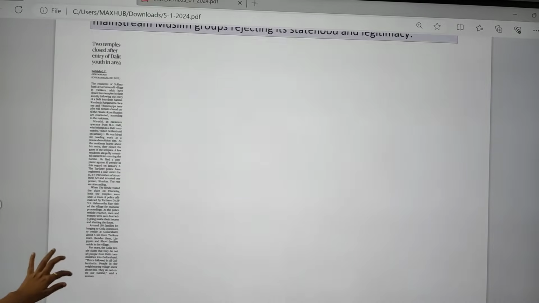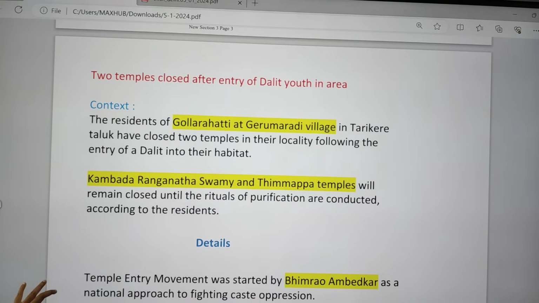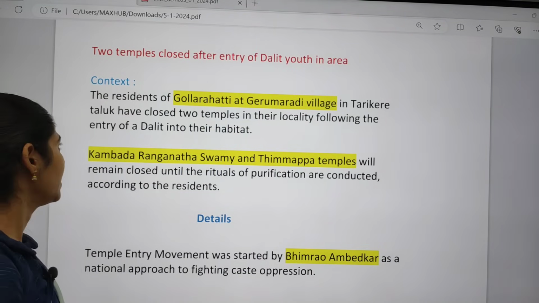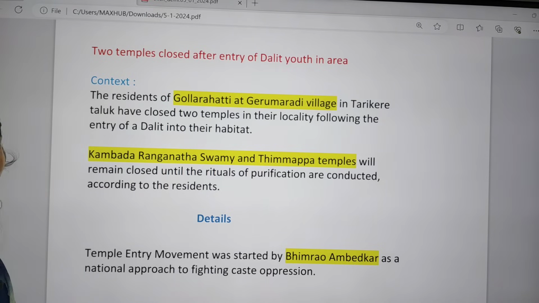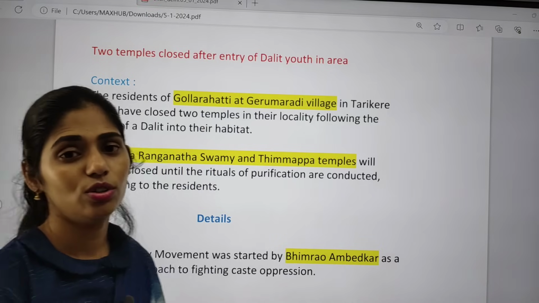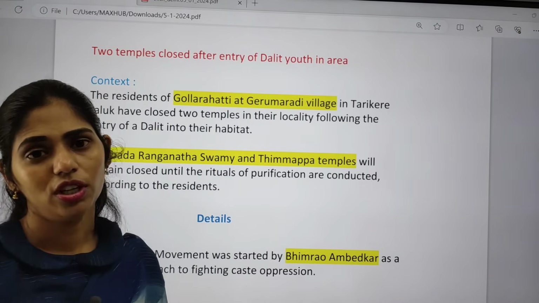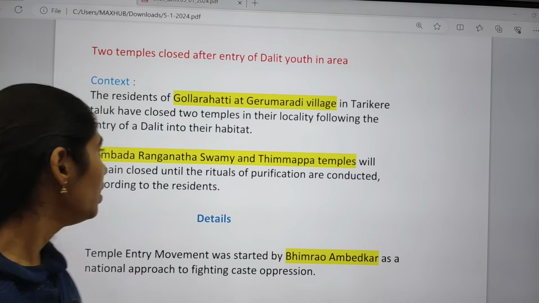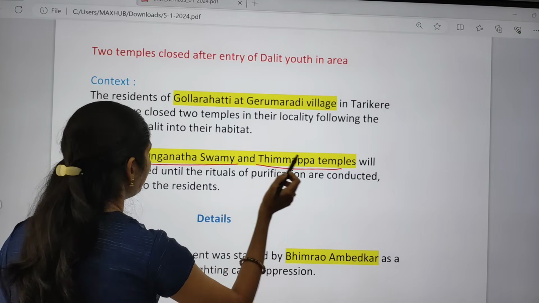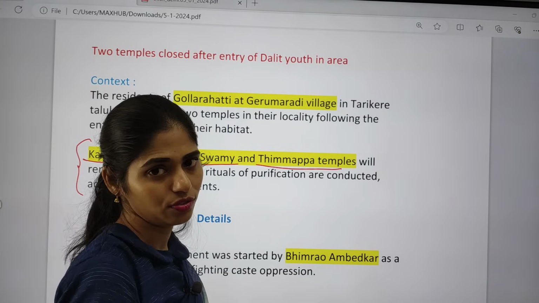And the next topic is about two temples that closed entry because a youth entered the area. Residents of Gollarahatti and Gerumaradi villages in Tarikere Taluk closed the temples because of the entry of a Dalit man into that place. Actually, he came to do work, but even though he was not allowed. Those temples, Gambada Ranganatha Swami temple and Timmappa temple, remain closed until the purification rituals are done because of the entry of this Dalit person.